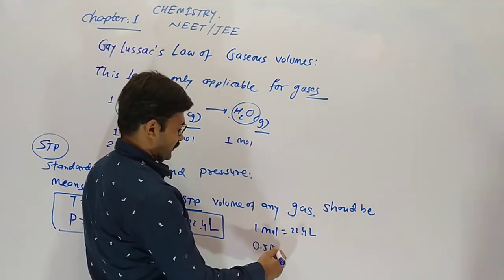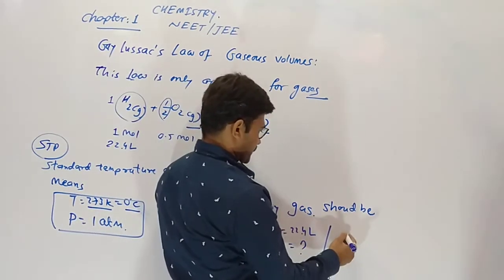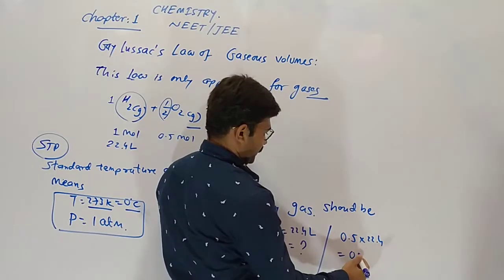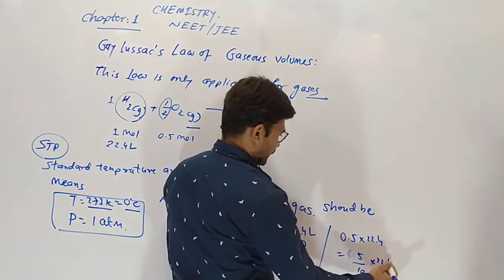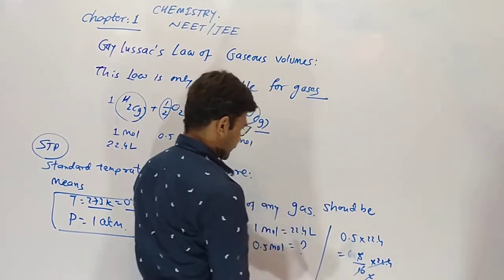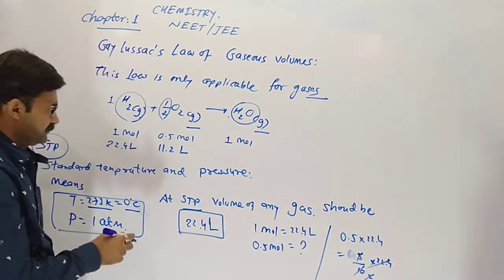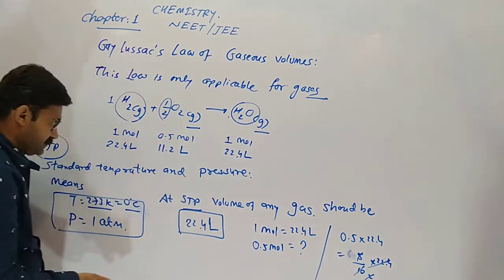Here it is 0.5 mole. Obviously 1 mole equals 22.4 liter, so 0.5 mole equals how much? 0.5 into 22.4, so 5 by 10 into 22.4, which is 11.2 liter. So this is half. 1 mole is 22.4 liter.